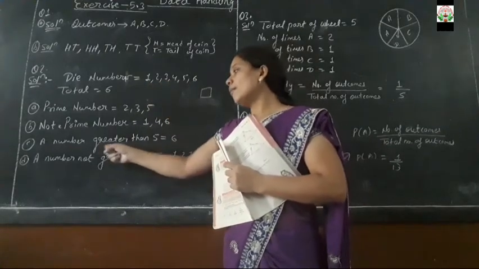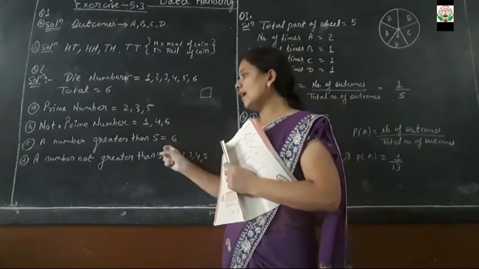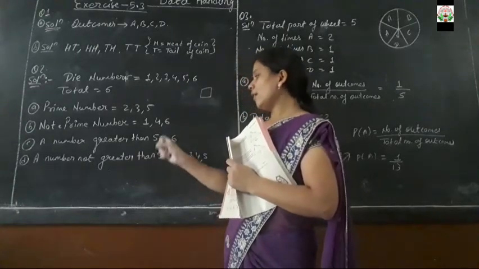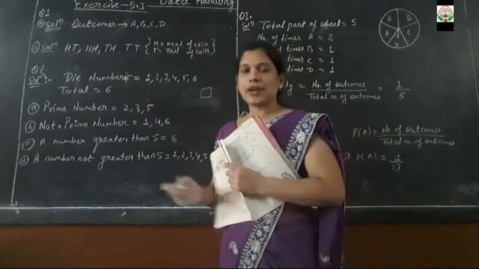Okay, now the number greater than 5. What is bigger than 5? 6. So that is the answer. And the numbers less than 5 are 1, 2, 3 and 4. Clear up to here? Have you understood?